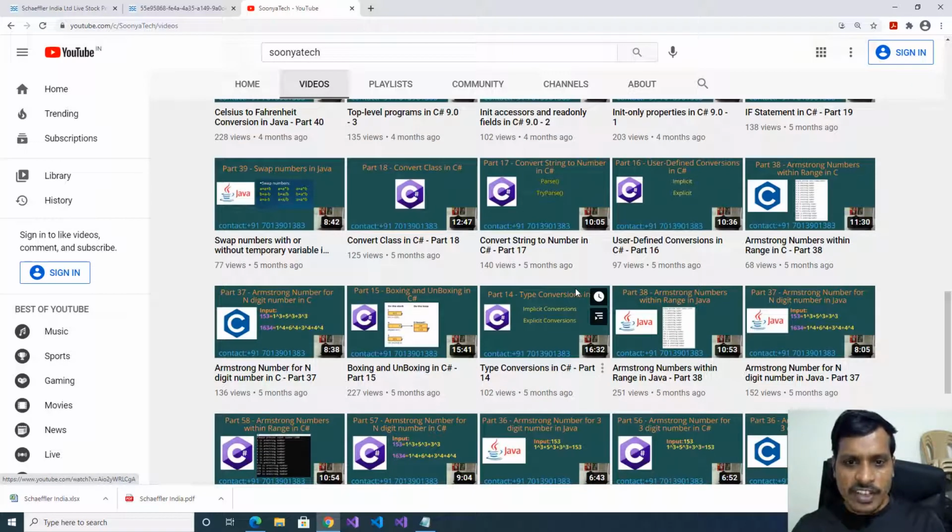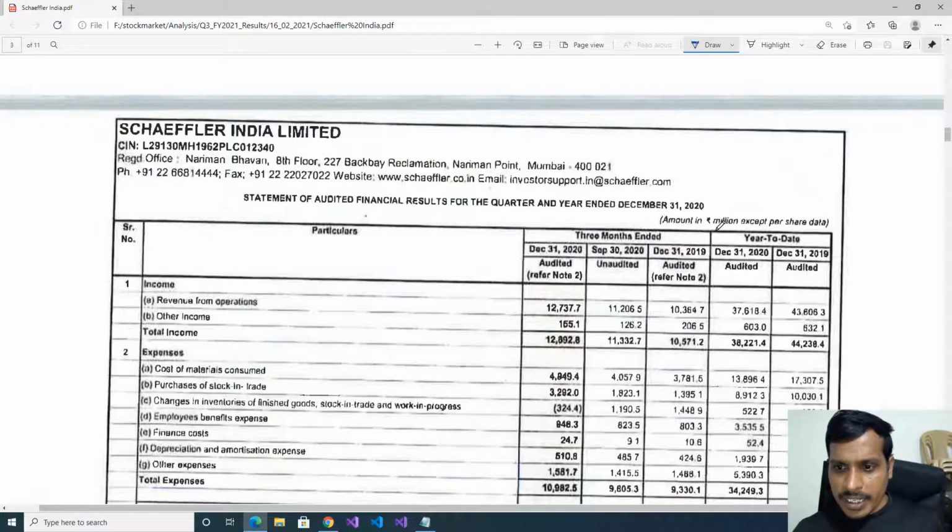We'll come back to Scapular India analysis. Here the amounts are in millions. We'll discuss year on year, later quarter on quarter. Year on year results means comparing December 2020 results with December 2019 results. Quarter on quarter results means comparing December 20 results with September 20 results. We'll give more importance to year on year due to the industry mission business.